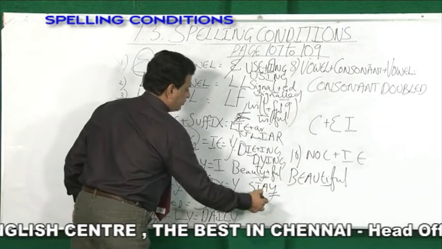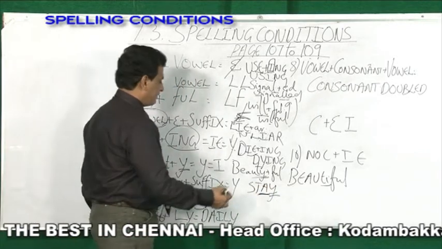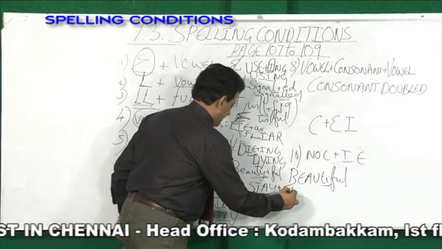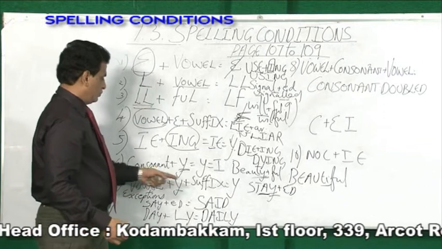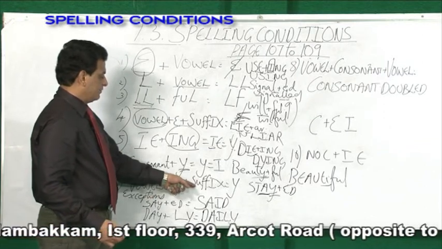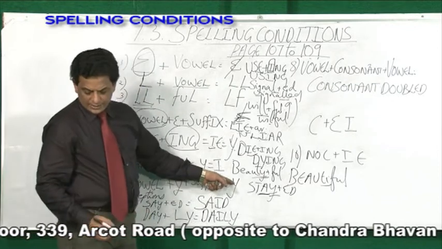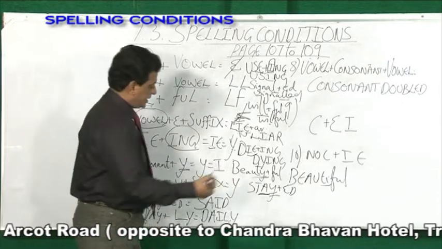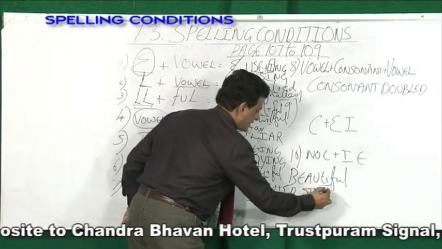Any word ending with y and before that a vowel comes, and if you add a suffix like ed, what will happen? Any word ending with y and before that a vowel comes, and if a suffix is added, what will happen? The word is the same, stayed; there are no changes.